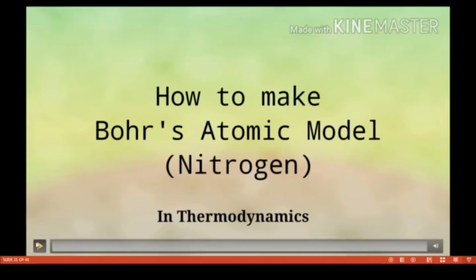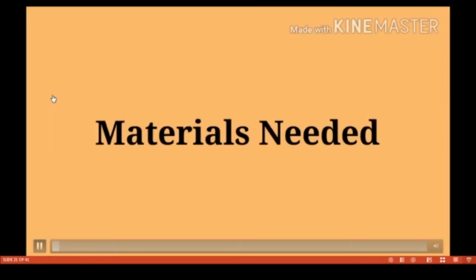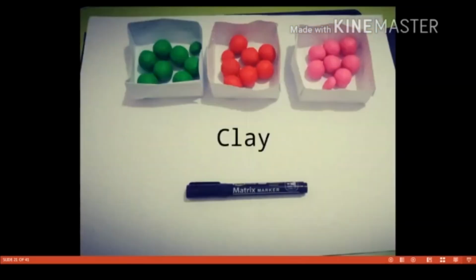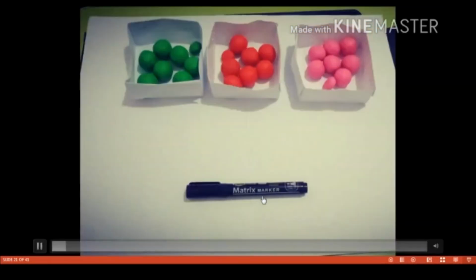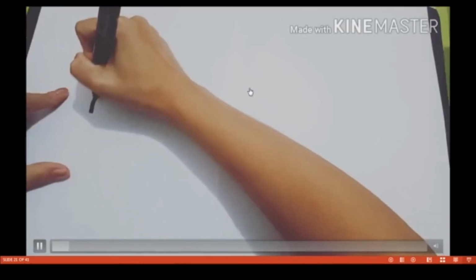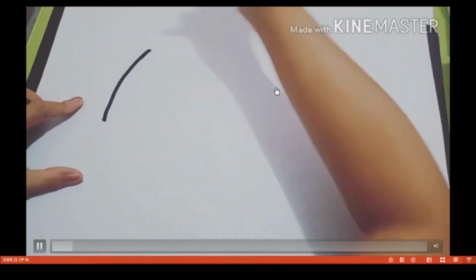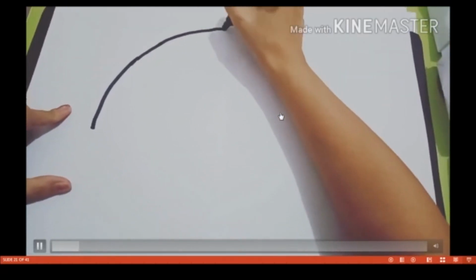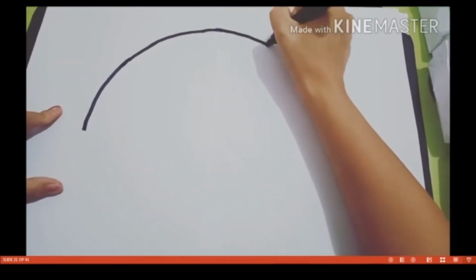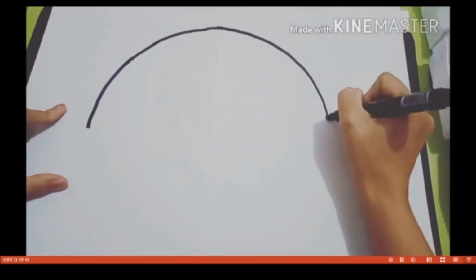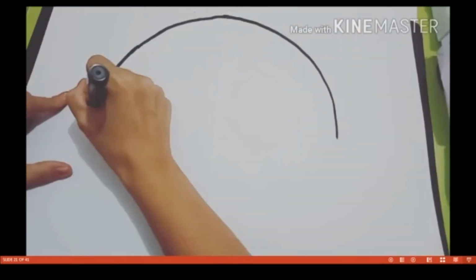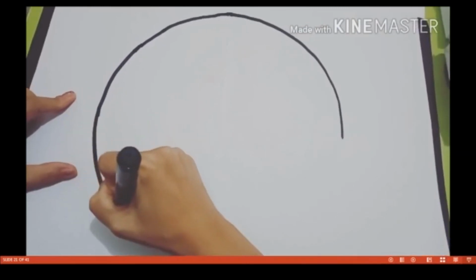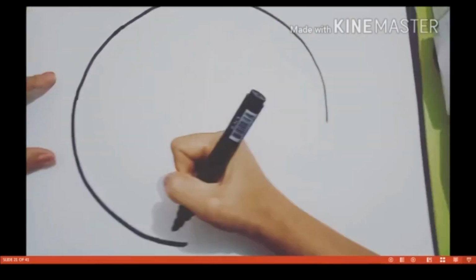See this video, students, and do it at home. How to make Bohr's atomic model of a nitrogen atom. First you take clay and a marker, and different colors of clay. Nitrogen has atomic number 7, which means it has only two shells, the K shell and the L shell. It will be complete in these two shells.